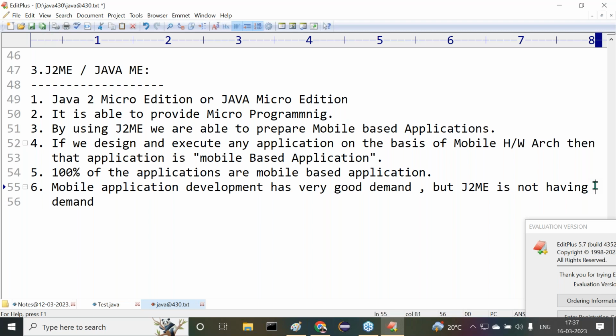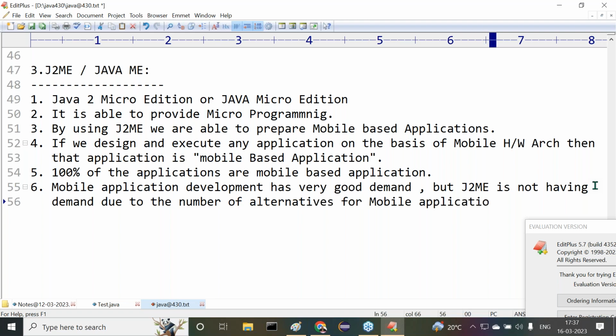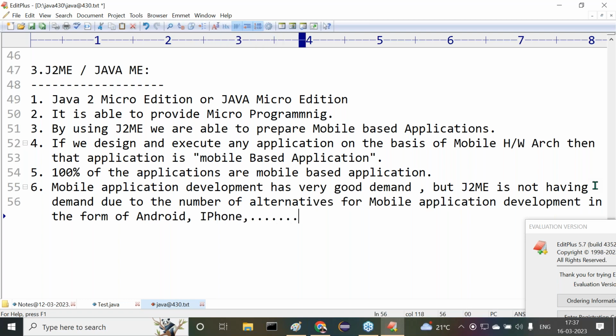Because of the number of alternatives for mobile application development, in the form of Android, iPhone, Swift, and different technologies. The moment Android came into the picture, J2ME fell totally down.